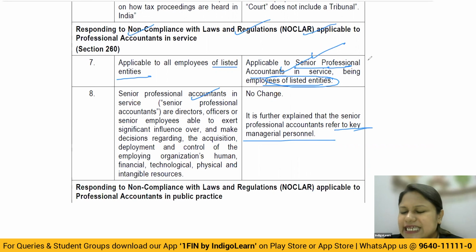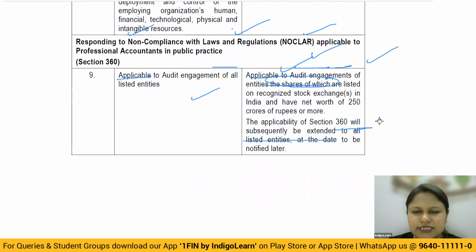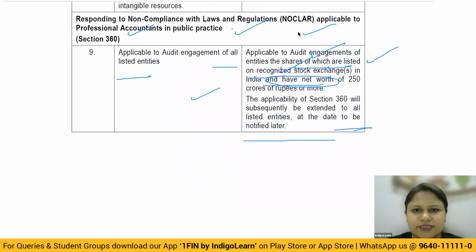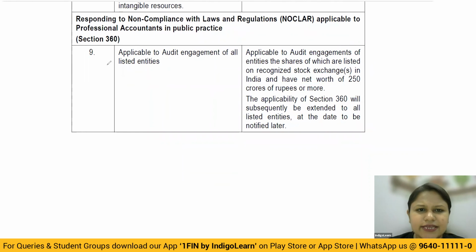Okay, so here senior professional accountants will be considered to be of the listed entities for whom it becomes important to comply with NOCLAR, and for senior employees, they have included all the key managerial personnel. Okay, so all employees are not taken, only senior, and senior means they've taken KMPs. This is very important from the exam point of view.